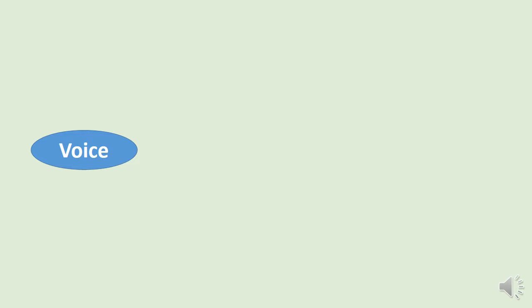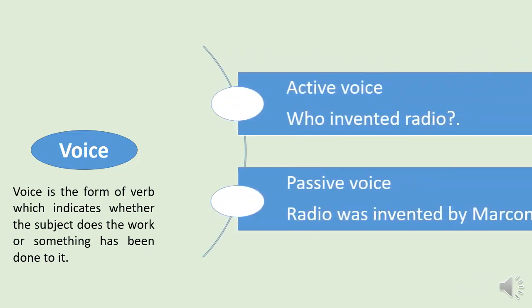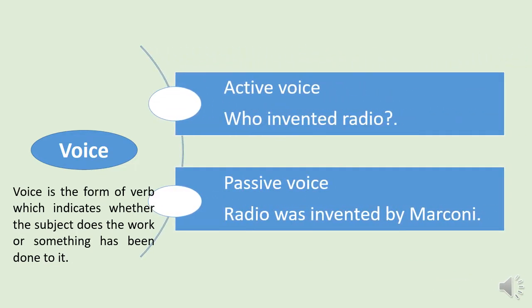My dear girls, I am pretty much sure you all know what is voice. Well, can you remember what is voice? Voice is the form of verb which indicates whether the subject does the work or something has been done to it. There are two types of voice. One is active voice and the other is passive voice.